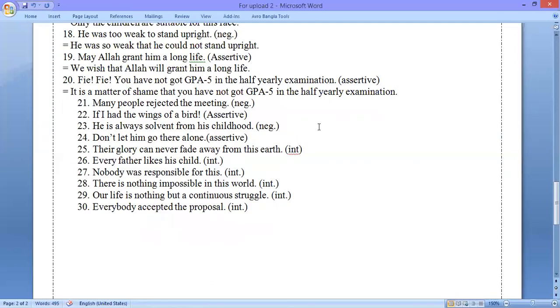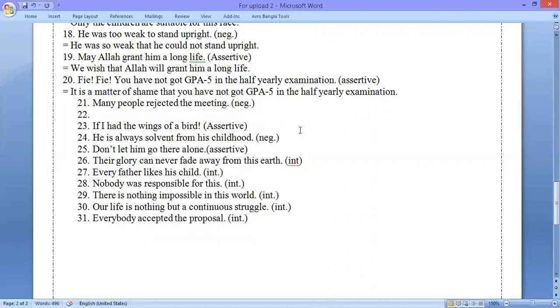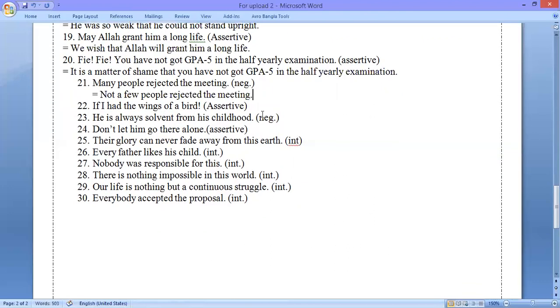Now this is question number 21. The question is, many people rejected the meeting. We shall have to make this negative. So the negative form of this sentence is, not a few people rejected the meeting. So the solution is not a few people rejected the meeting.